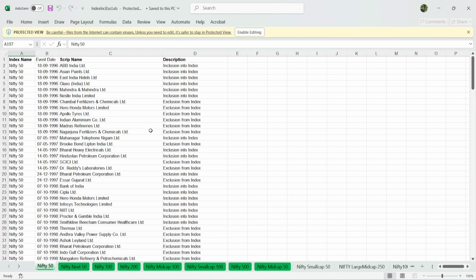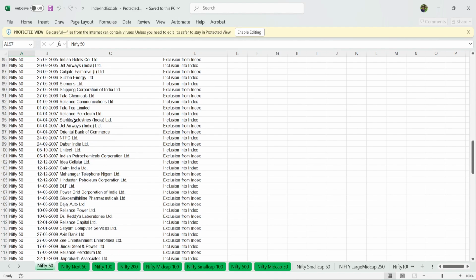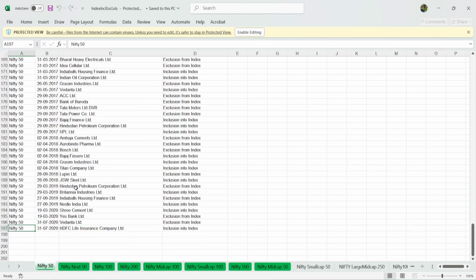But there is some problem with this data. We don't have the original list. Nobody knows where the original list lies. We only have the data when some stock was included or excluded from the index. Okay. And another problem I found is that this is maintained only till 2021. After 2020, there were no updates on this document on the NSE site. Okay.